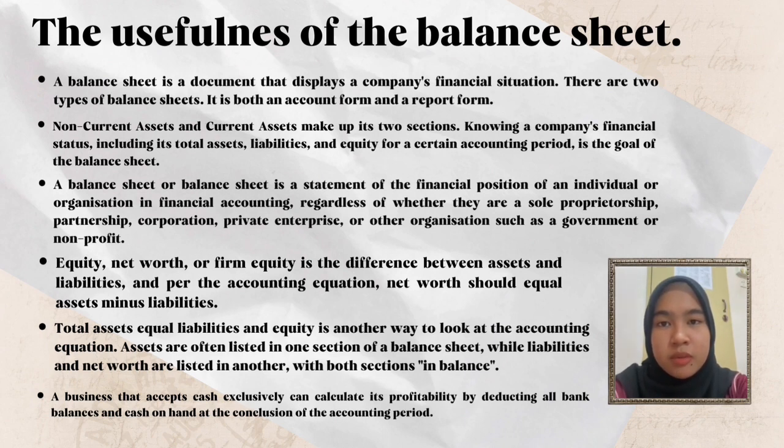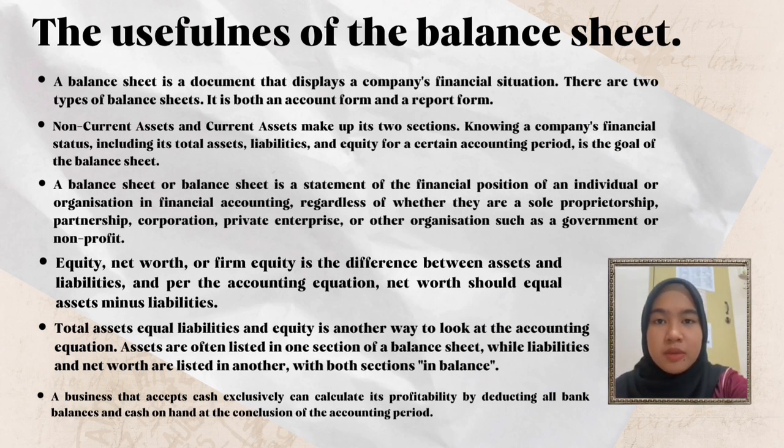Total assets equal liabilities and equity is another way to look at the accounting equation. Assets are often listed in one section of a balance sheet, while liabilities and net worth are listed in another, with both sections in balance. This approach of looking at the equation allows us to understand how assets are financed.